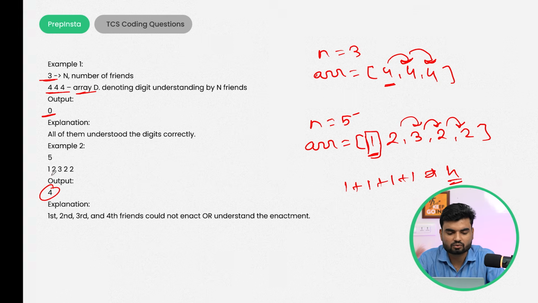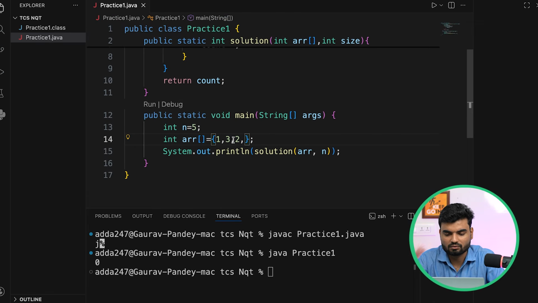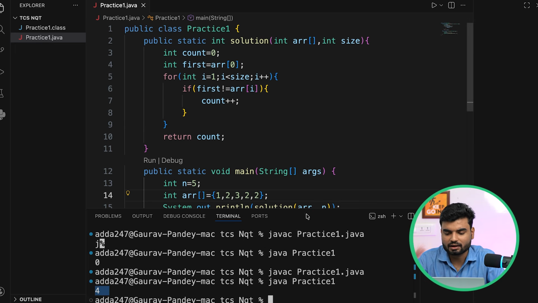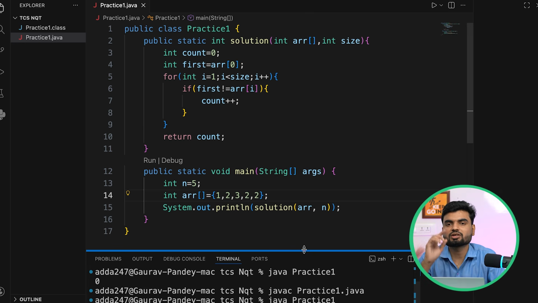1 2 3 2 comma 2, right? So let's see what output is coming. This is how I'm doing the testing. So 4 is coming, which means our solution is entirely correct, right? And hopefully everybody is able to understand.